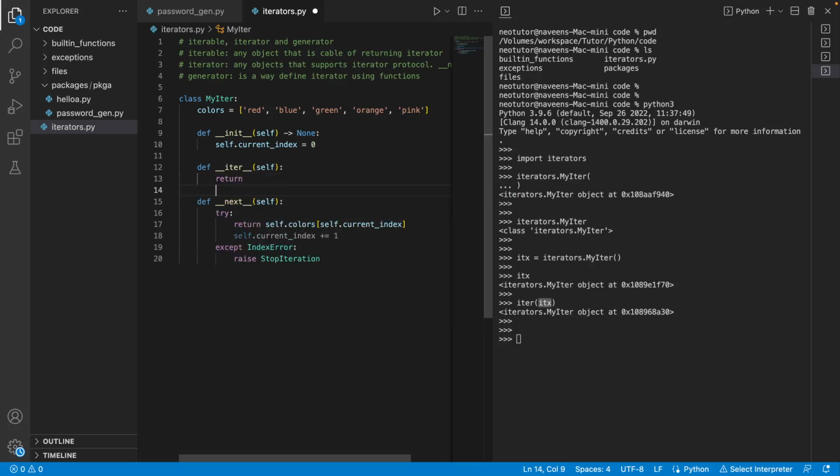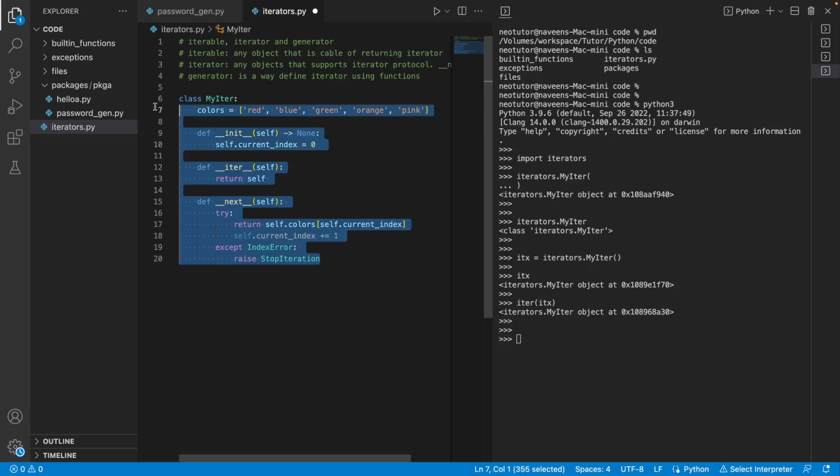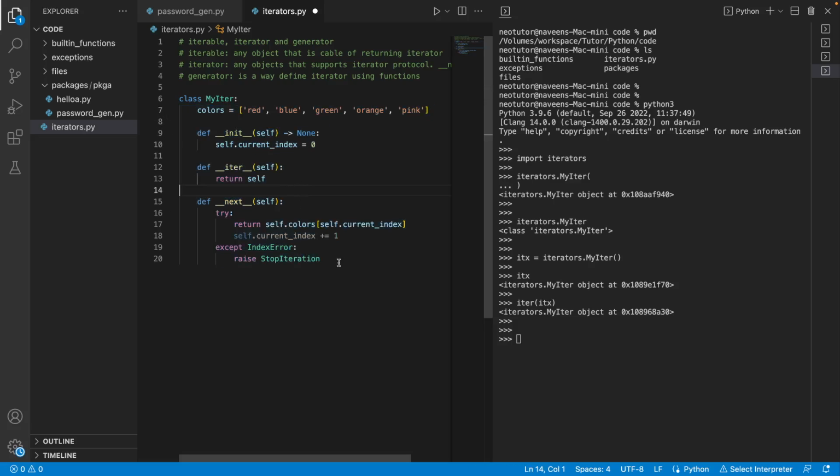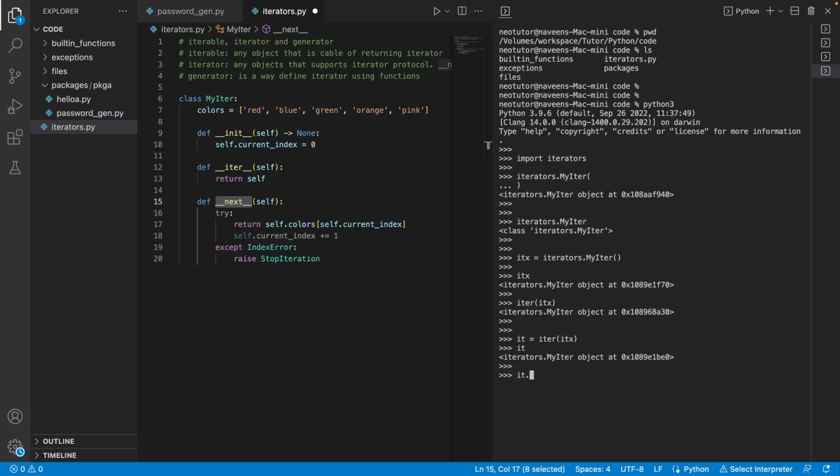In fact, I don't have to create a new object here; I can return self itself, because it is iterable as well as an iterator. Itself is iterable because upon calling this, it returns an iterator, and it is an iterator because it supports the iterator protocol, returning the next value when you call the next method. So it equals iter of itx, which returns the iterator, and you call next of it to get the next values.